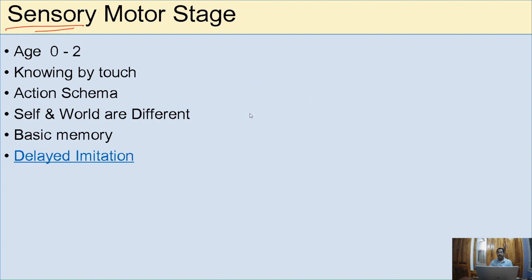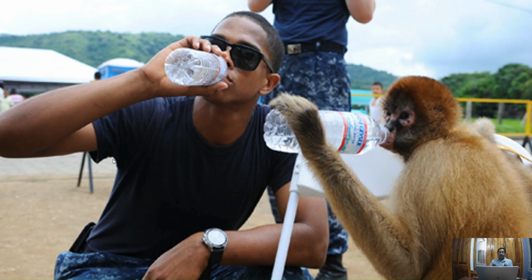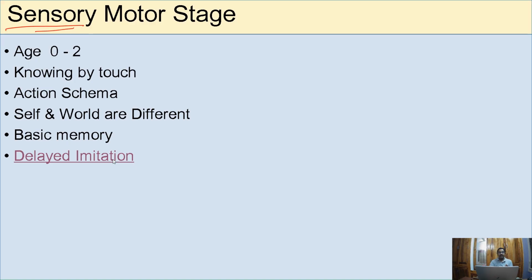Delayed imitation. Imitation is a process where they can see and do. But at this stage, it is delayed. Imitation is delayed; the father or mother will try to do it many times. The baby will do it after seeing it many times, and then they will do delayed imitation, not by seeing only once.